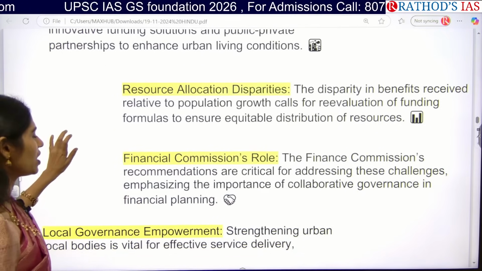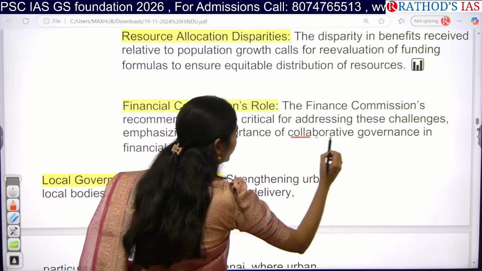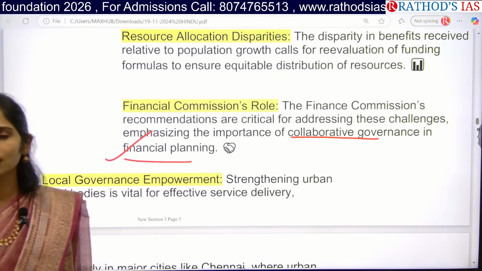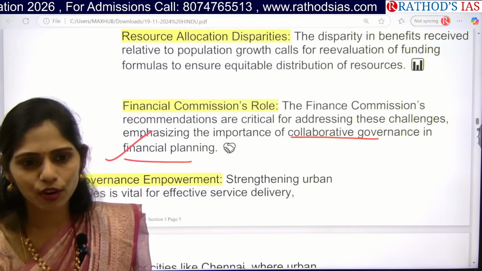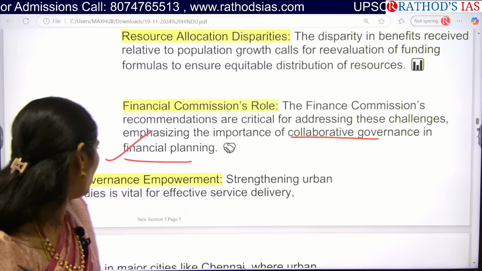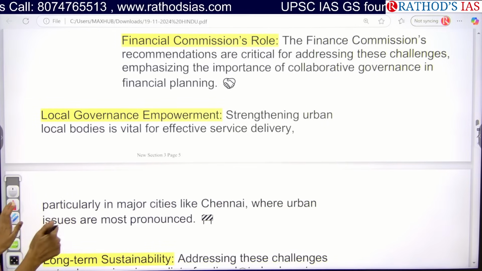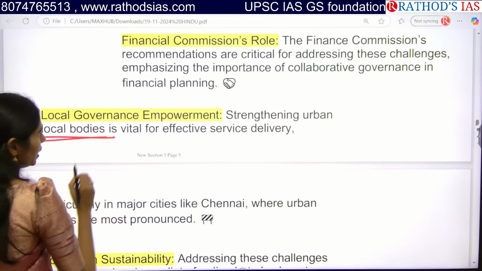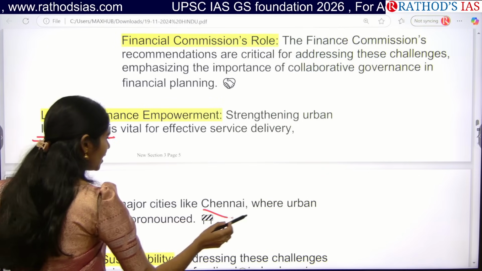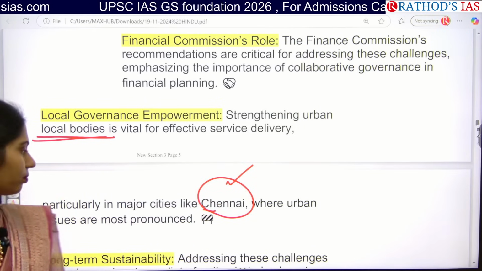And next, what is the role of the Finance Commission? The Finance Commission is focusing especially on collaborative governance in financial planning. It gives just recommendations regarding how much of the fund should be given from center to states, and to states. Okay. And this article is saying that we need to even strengthen our urban local bodies so that we can ensure effective service delivery, particularly in major cities like Chennai, because Chennai is always in a disaster called floods.